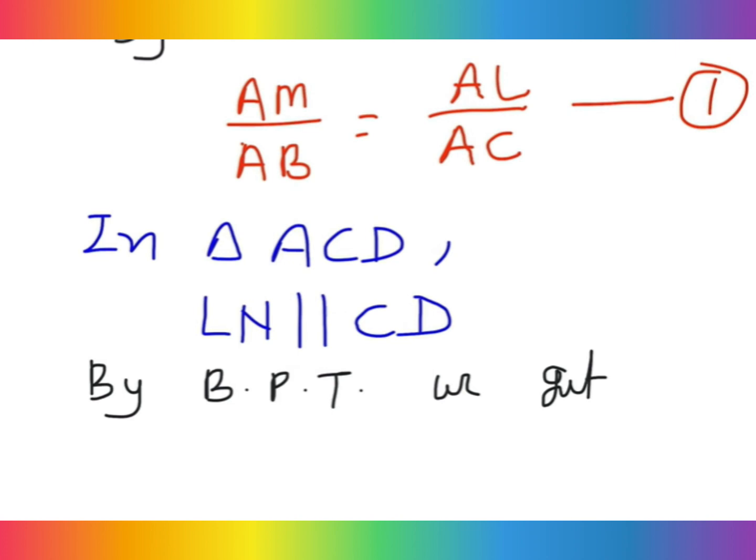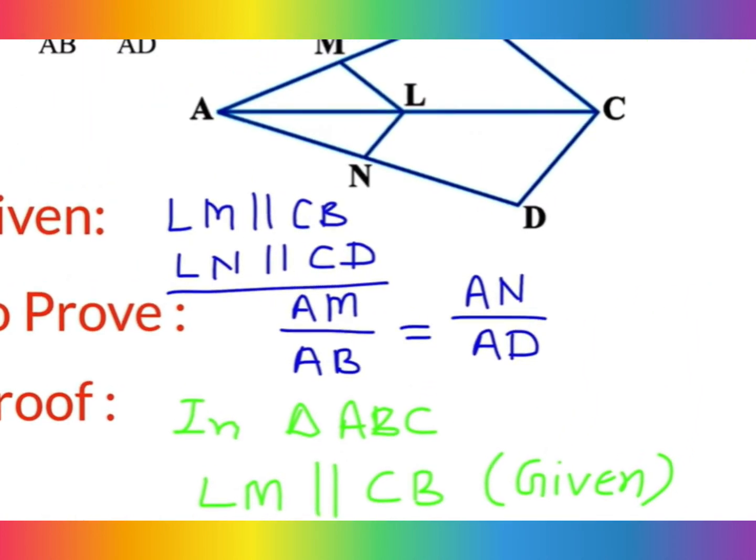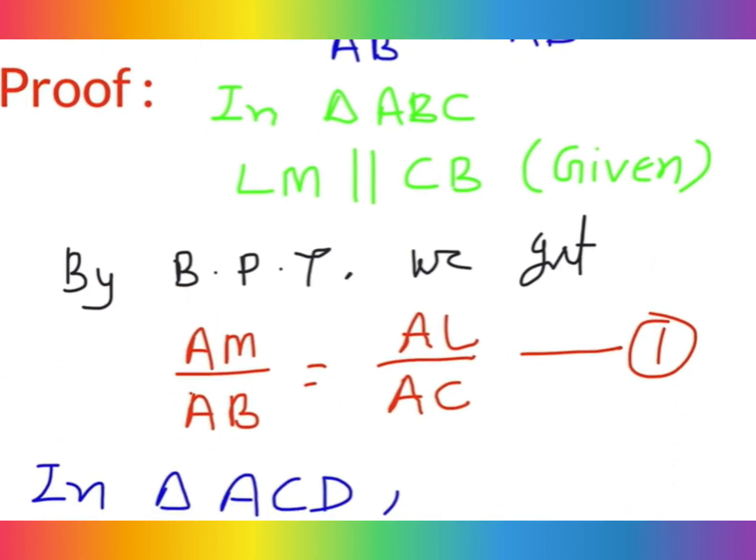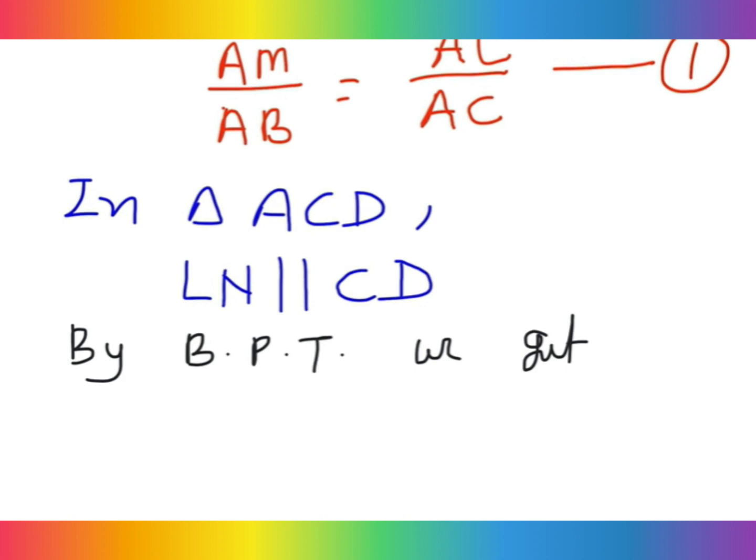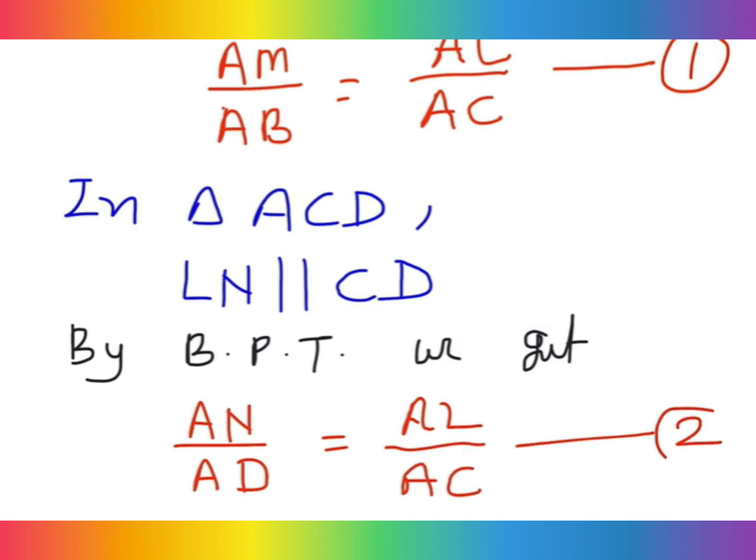What you will get? Yes, dear, you can write that from the figure, this is AN half part and whole side AD, AN by AD, and same way AL divided by AC. So AN divided by AD and equal to AL divided by AC. And dear, this is the equation number 2.